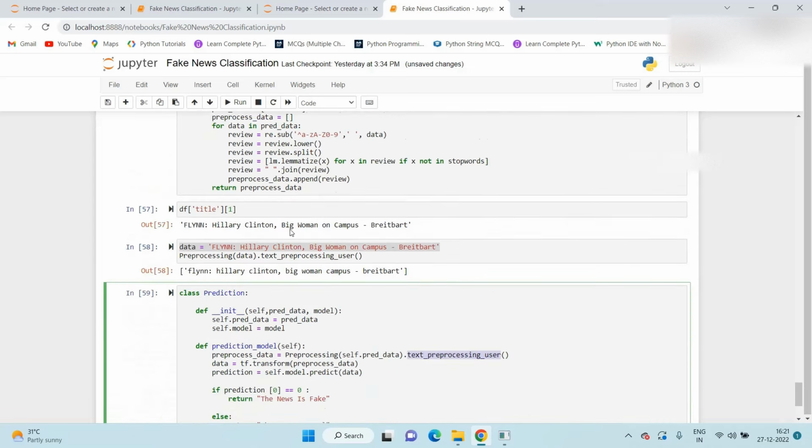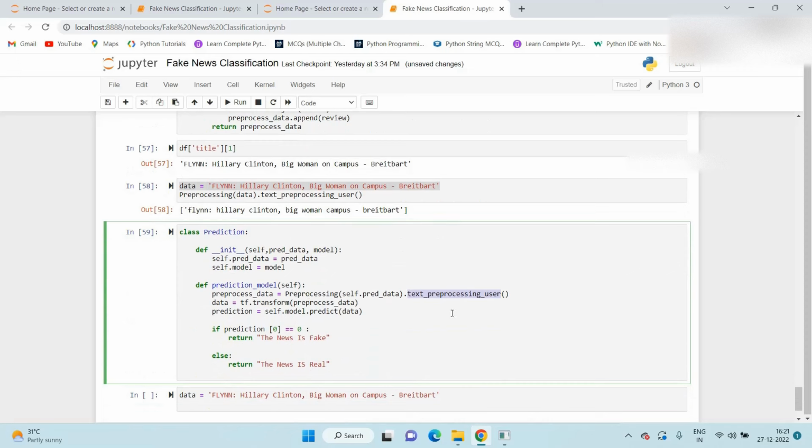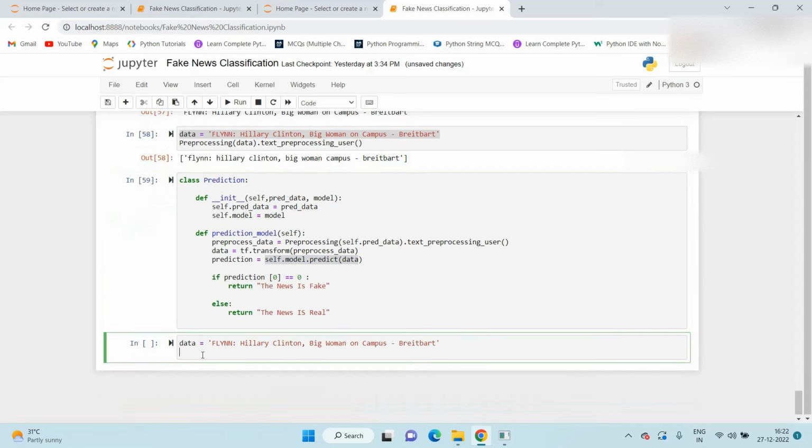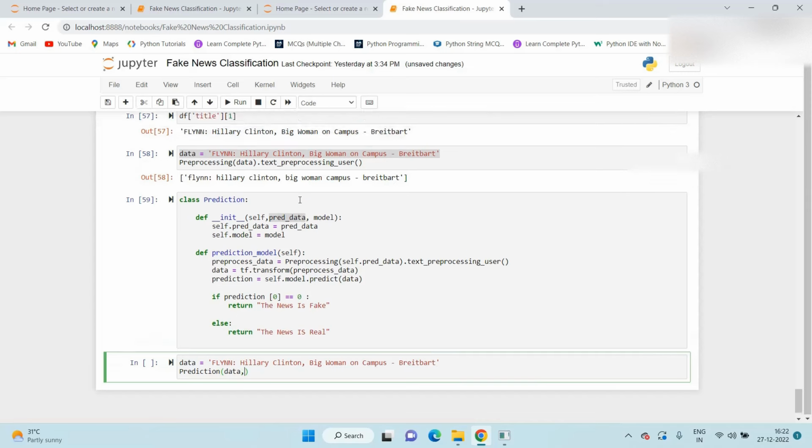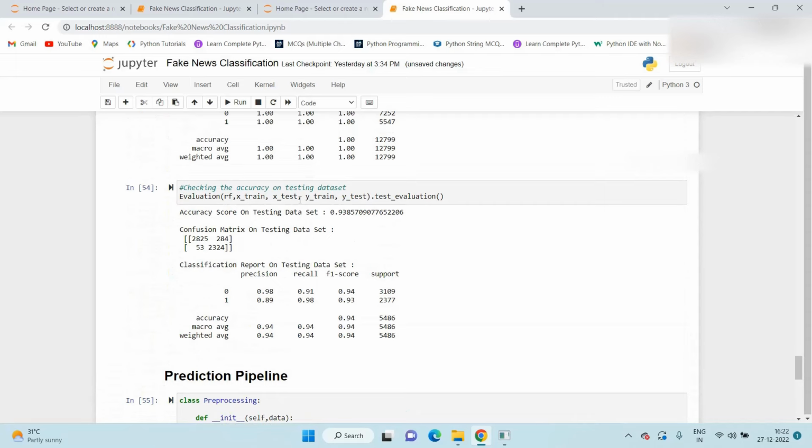So once our data is pre-processed, we convert it to vectors, and after that we predict here the prediction. Whenever we call this class, we require two things. First, the prediction data, which is nothing but our user input. And second, the model, which we already created.